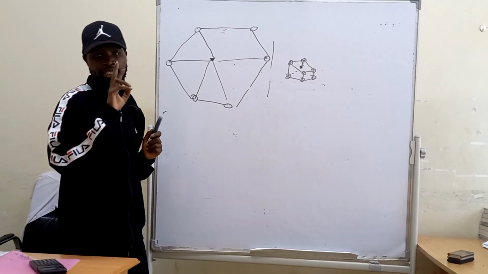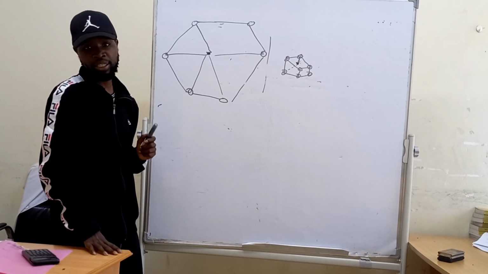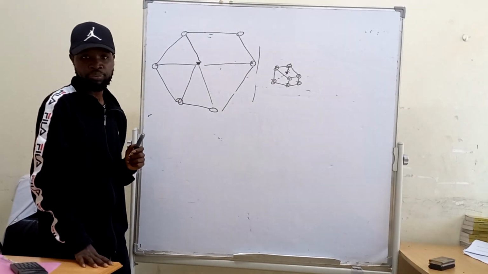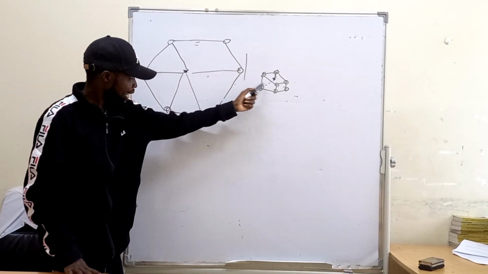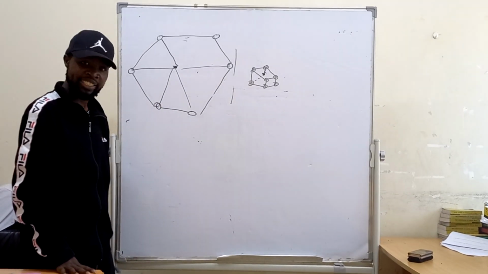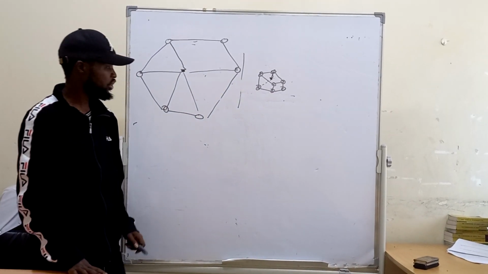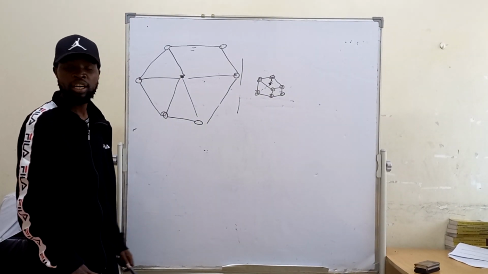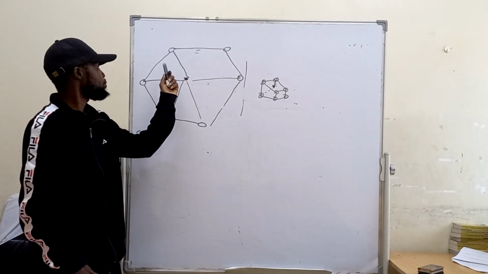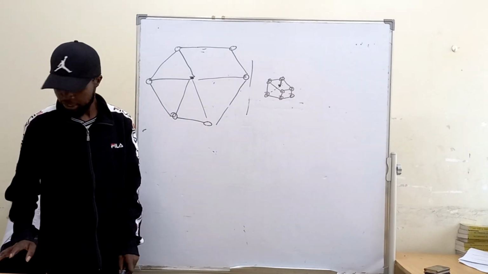Because there are two factors that affect metallic bond. The size of the atom is the major factor that makes the metallic bond very strong. Except here and here, where these atoms are bigger than this one, but the difference is the distance. So the metallic structure of calcium is cuboid, the metallic structure of magnesium is hexagonal. The atoms are arranged in a hexagonal manner, and that's what makes the difference.